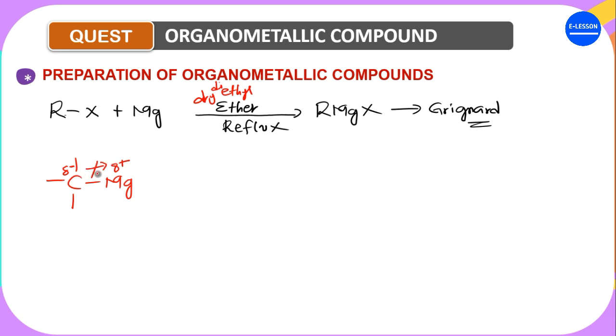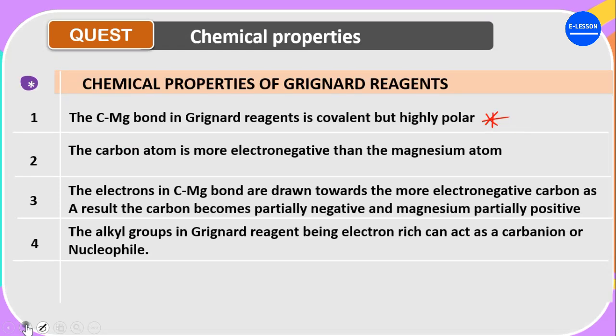That gives the polarity. So it means that the carbon will draw more of the electrons to itself, leaving the magnesium partially positive and the carbon partially negative. And we know why that is, because they have different electronegativity. Carbon is more electronegative than magnesium. Okay, the next one is the carbon atom is more electronegative than magnesium atom. I've stated that just now. And then the electrons in the carbon-magnesium bond are drawn towards the more electronegative carbon. As a result, the carbon becomes partially negative and the magnesium becomes partially positive.